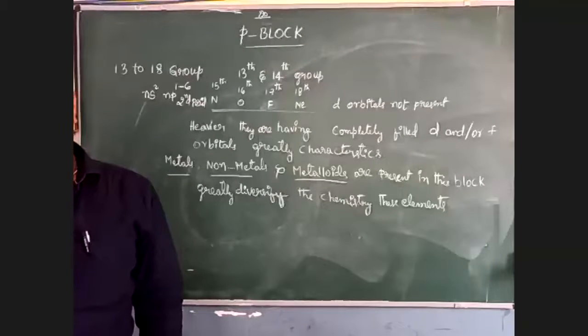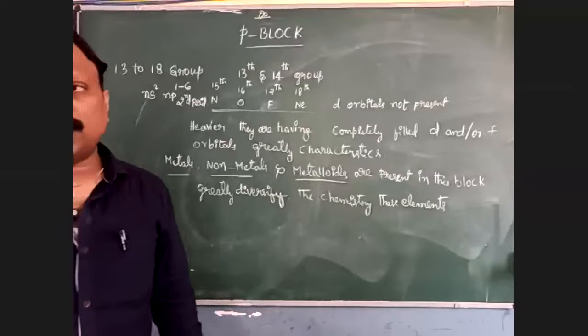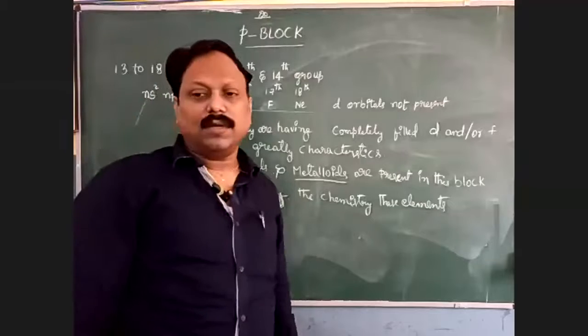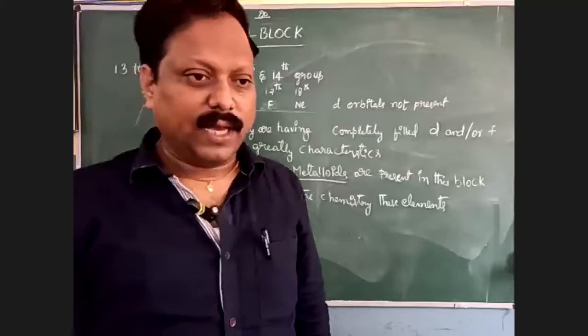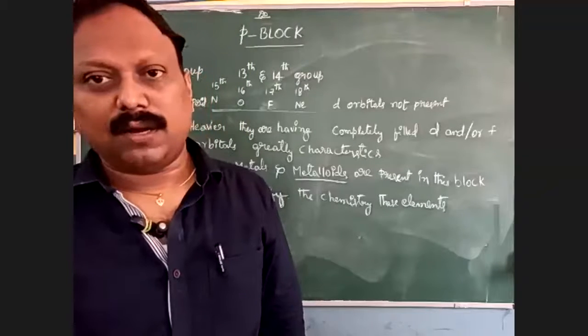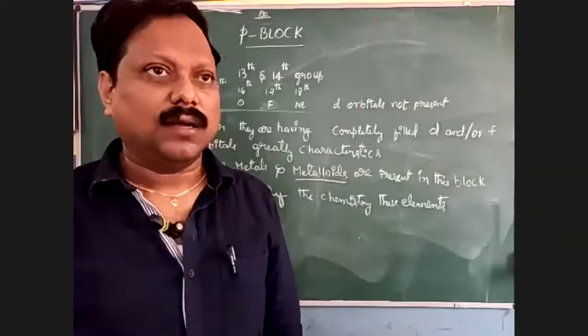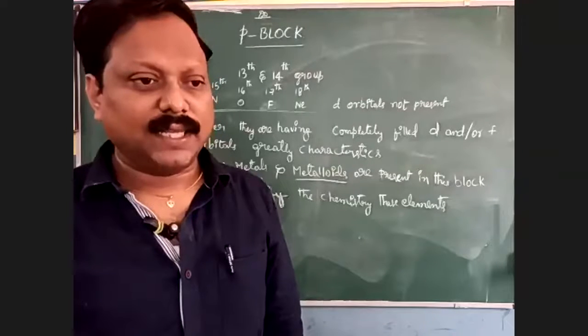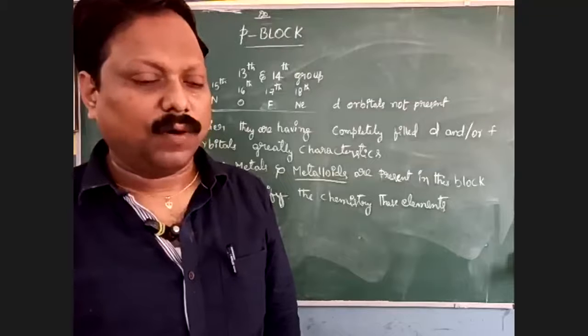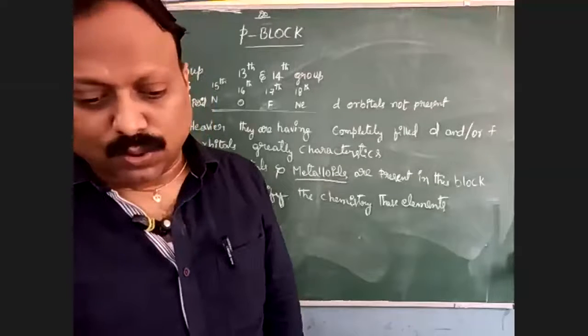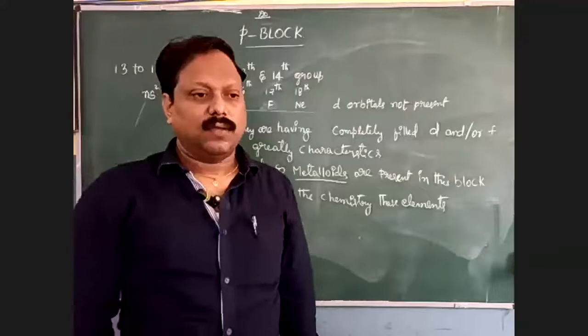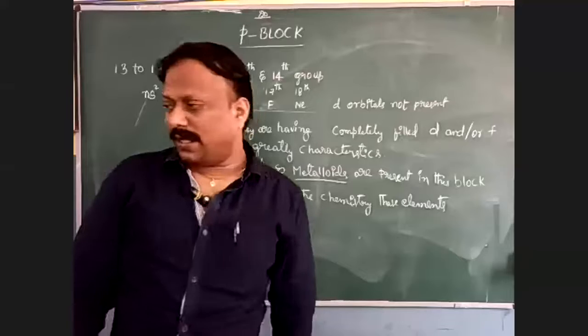But in heavier members, the d orbitals and f orbitals are completely filled. For this reason, their chemistry is completely influenced by the electrons present in the d and f orbitals. So today we'll start the 15th group elements.